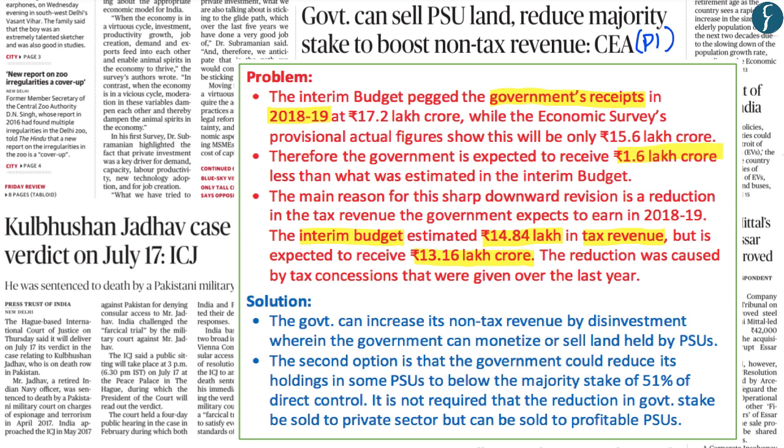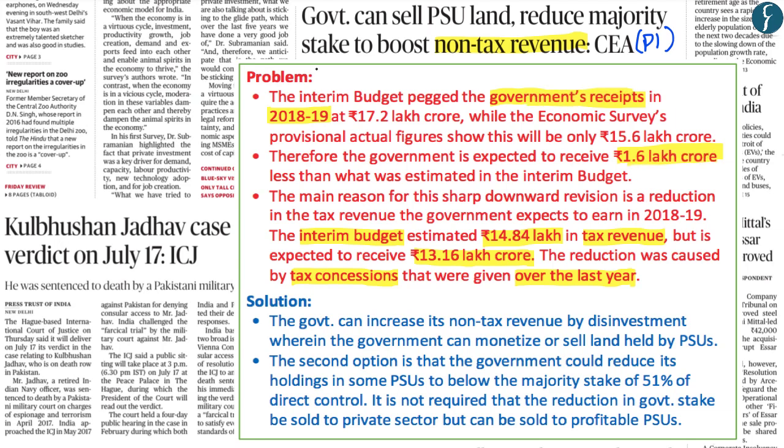Now, the main reason as to why there has been a decrease in the tax revenue that the government has collected is because of the various tax concessions that were given out by the Government of India over the last year. Now, it is within that context that the Chief Economic Advisor has given two options to the Government of India, whereby they can increase their non-tax revenue and thereby fill the gap of 1.6 lakh crores within the government's receipt.